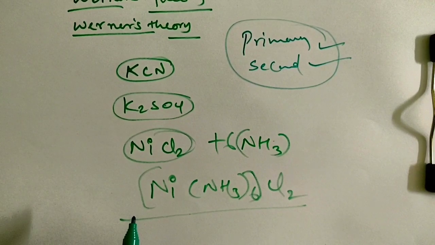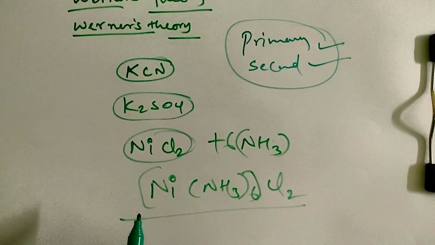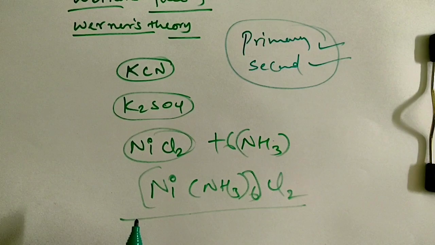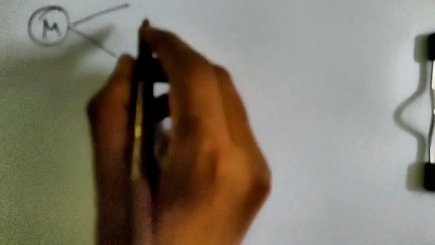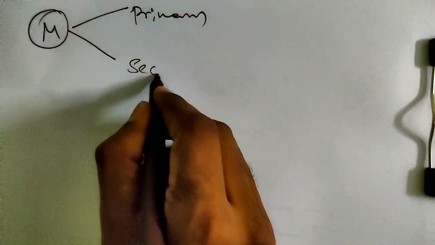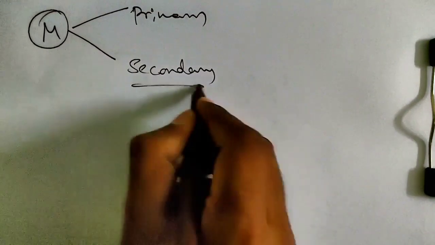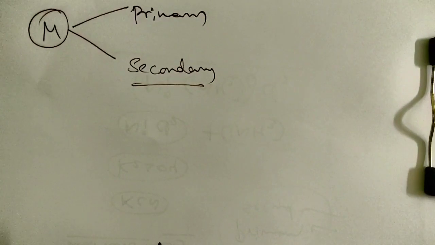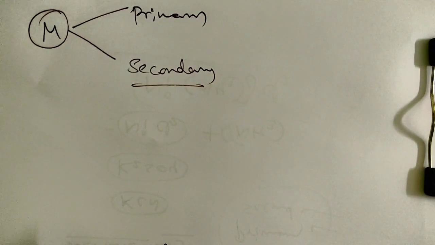Based on this, his theory explained coordination compounds. See children, on what basis did he say this?